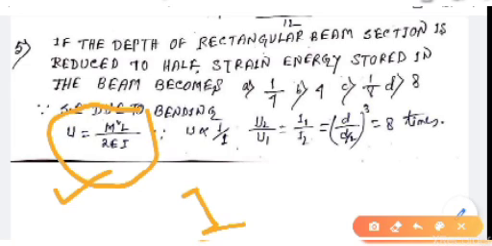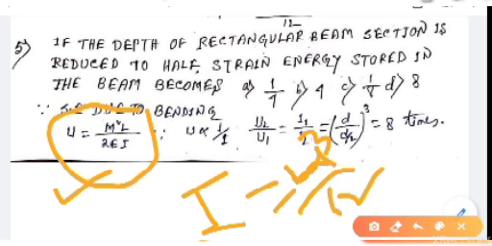I equals to b d cube by 12, and strain energy varies only as 1 by I. Strain energy varies as I1 by I2, b d cube by 12 by b d cube by 12, and b gets cancelled and 12 cancelled, so D by 2 the whole cube, so 8 times. Or you can do it by this equation.